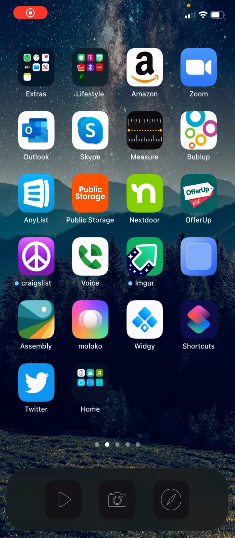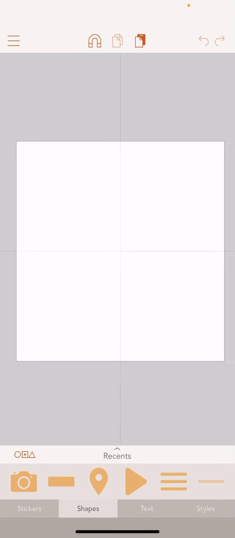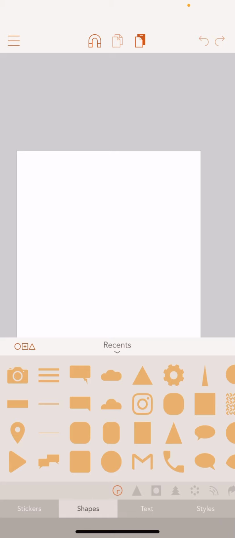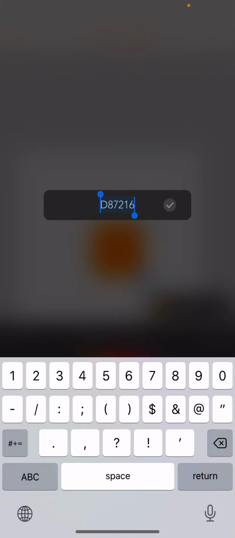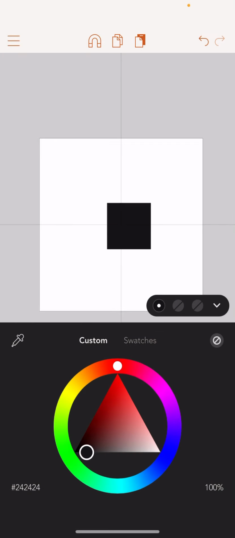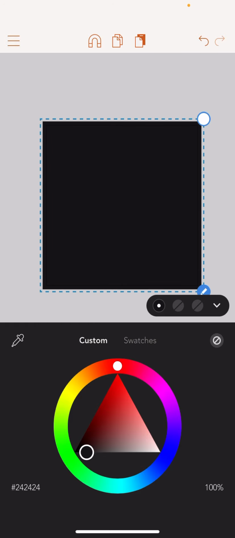Okay, first thing we do is open up Assembly, hit 1 by 1, new project, and then we want to make our background. I like to use 242424 in case I want to blend it in with the dock at any point in time.